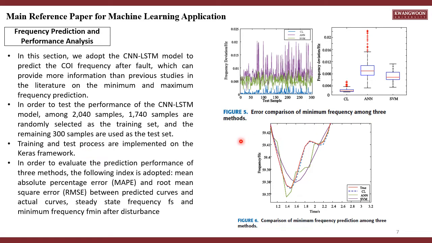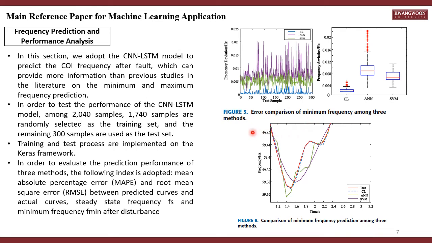In order to evaluate the prediction performance of the three methods, the following indices are adopted, including mean absolute percentage error (MAPE) and root mean square error (RMSE) between predicted curves and actual curves, the steady state frequency Fs, and the minimum frequency Fmin after disturbance.